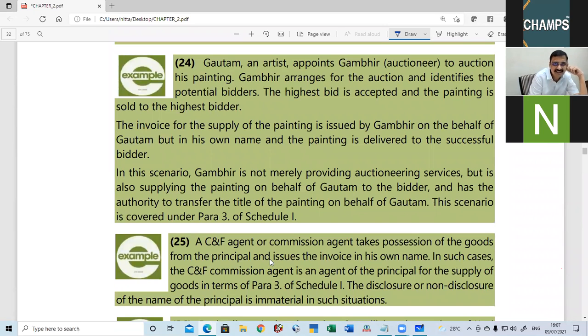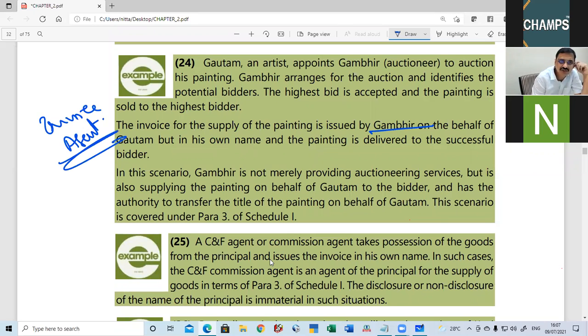Gautam is an artist, appoints Gambhir, auctioneer, to auction. Gambhir arranges for the auction and identifies the potential bidder. The highest bidder buys the painting, and the invoice for supply is issued by Gambhir. Now, in whose name is the invoice issued? Invoice is issued in the name of the agent.